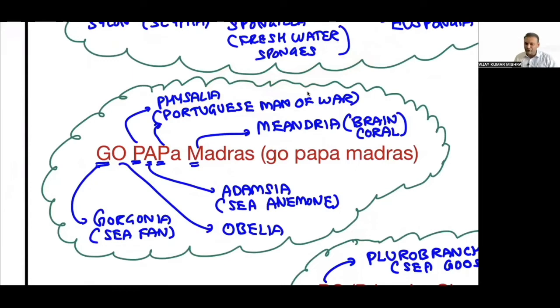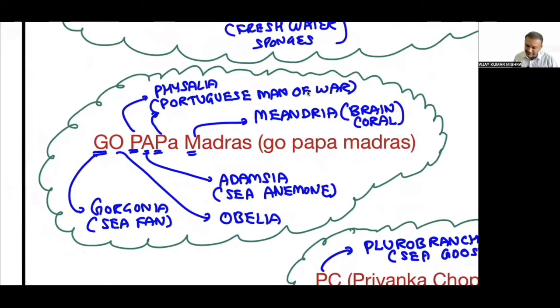Yes, sir. So M is for Menandria, which is a brain coral, and A is for Adamsia. Adamsia is a sea anemone. I think this part is clear. We have one more P, which is Pennatula, which we call a sea pen.